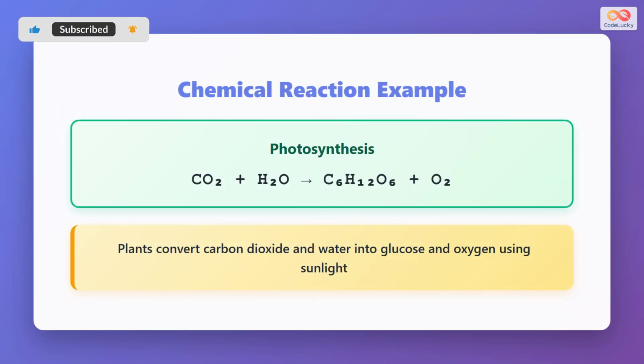Let's look at photosynthesis, one of nature's most important chemical reactions. Plants convert carbon dioxide and water into glucose and oxygen using sunlight as energy. The chemical equation shows carbon dioxide plus water yields glucose plus oxygen. This remarkable process not only feeds the plant, but also produces the oxygen we breathe.